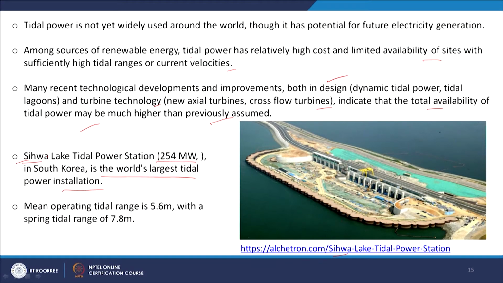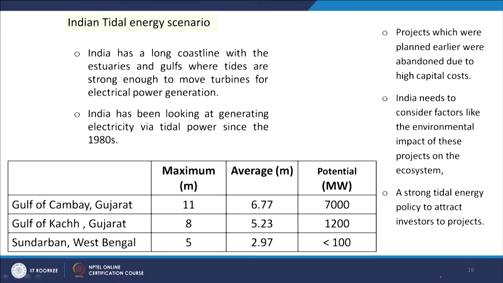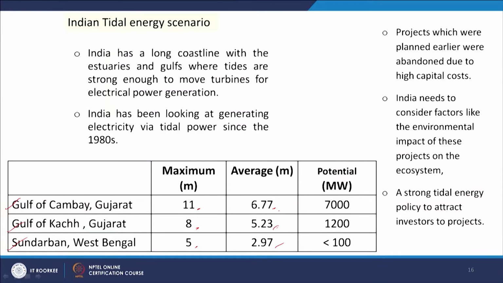The Sihwa Lake tidal power plant is the largest one in the world, and the mean operating tidal range here is 5.6 meter with a spring tidal of 7.8 meter. In the Indian tidal energy scenario, we have good potential in the Gulf of Cambay, the Gulf of Kutch and Sundarban. These are the three major areas where the availability of tidal energy is very high. Here you see the height is maximum 11 meter, 8 and 5, and average 6.77, 5.23 and 2.97.